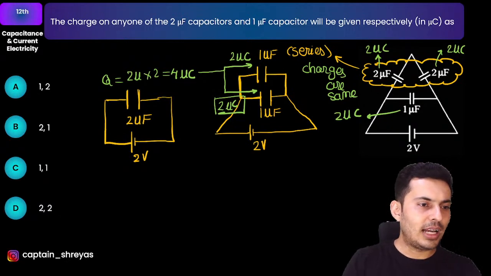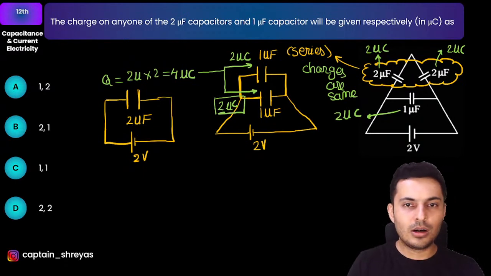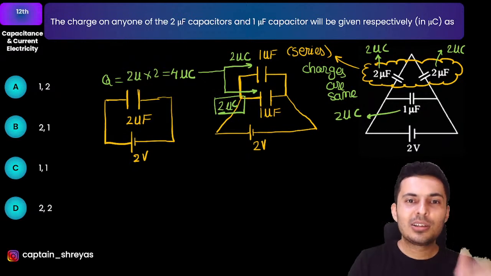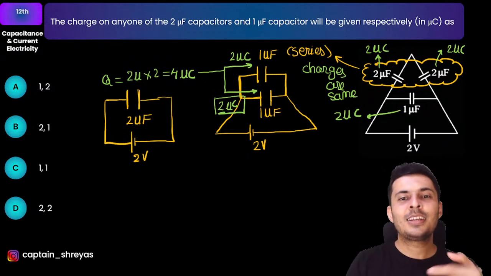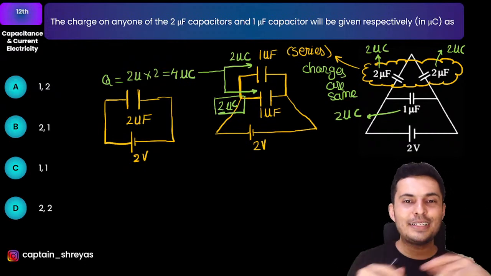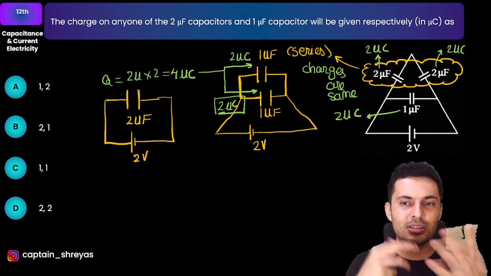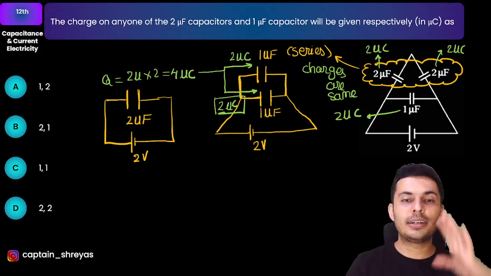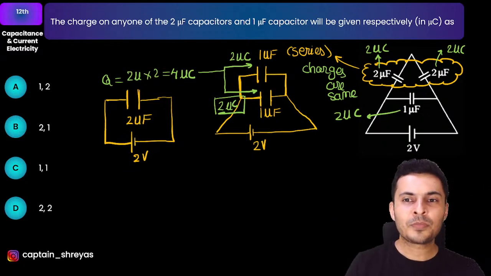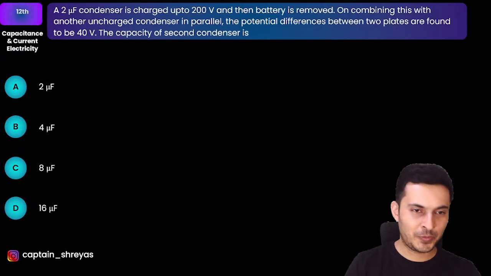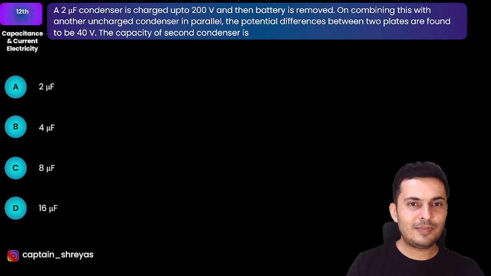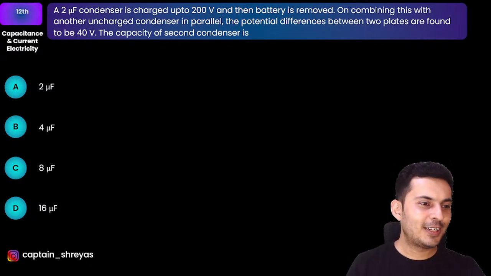Yes. The isolated system, how charge is conserved in capacitors. So Gauzer, basically you can think of it this way, there is no place for the charge to flow out. So that's the reason why the charge is conserved. If the capacitor is connected to some external circuit or some battery, then the battery will supply some charge or something like that. But here in isolated, not this problem, in some other problem, there is no other place for the charge to go. Next question. In fact, this is also a nice question where again the charge is conserved.